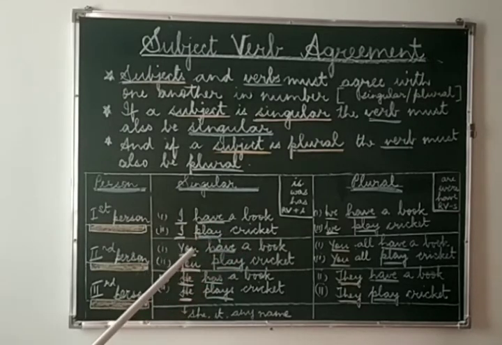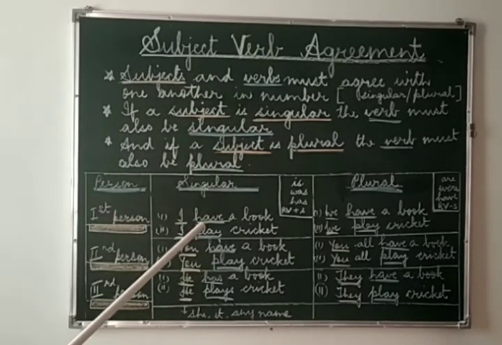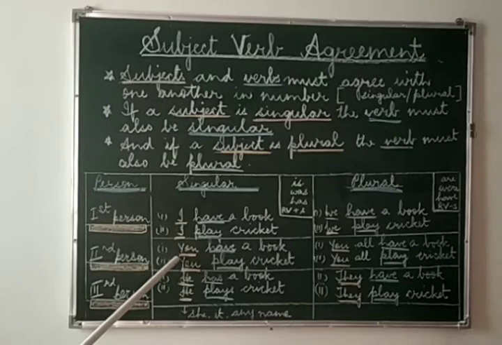Now before I start with an example, let me tell you that in English grammar we have some exceptionals. And what are those exceptionals? Exceptionals are those which do not follow the rule. And in this subject-verb agreement, we have got two persons which are singular, that is I and you. In spite of being singular, they always take plural verb. Why? Because they are exceptional. They don't follow the rule.